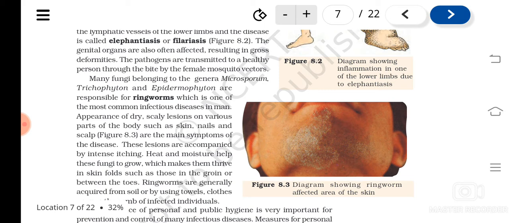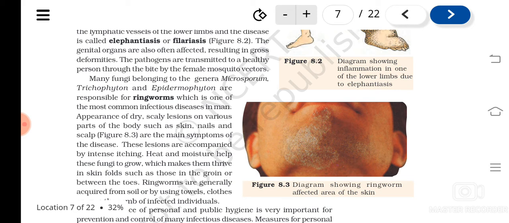Okay, Epidermophyton. Clear? So fungi belonging to these three genera are generally responsible for infections by fungus, especially ringworm. Okay, ringworm is not a worm disease, it's actually a fungal disease. And this is caused mainly by, as I told, fungi of these three genera. So what are the symptoms of this? Scaly lesions on various parts of the body, like skin, nails, scalp, etc.